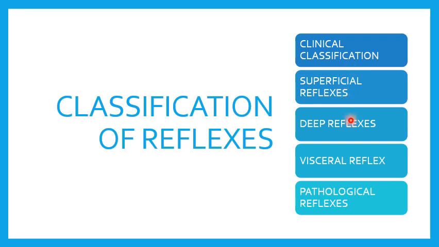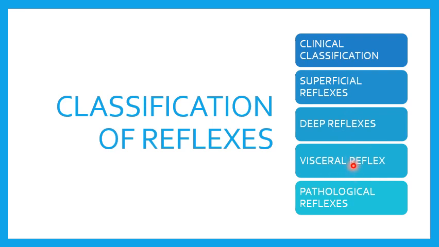Next is deep reflexes. Deep reflexes are elicited from deeper structures. Example, tendon. These reflexes are otherwise known as tendon reflexes. For example, biceps jerk, triceps jerk, which you have learnt in physical examination. Those reflexes are elicited and they are called deep reflexes.